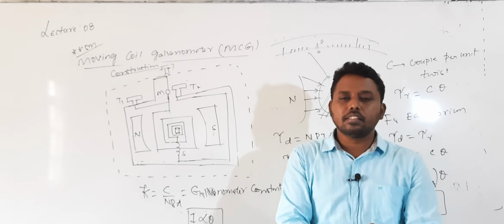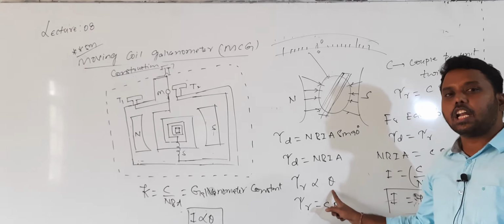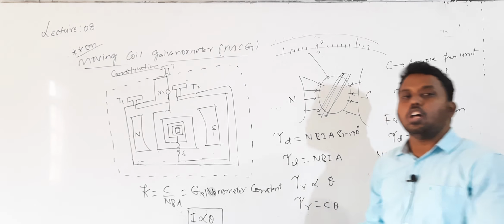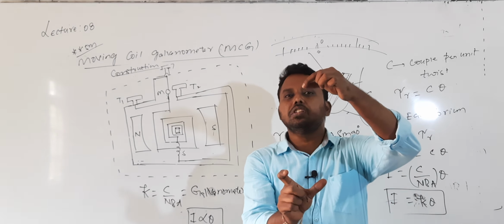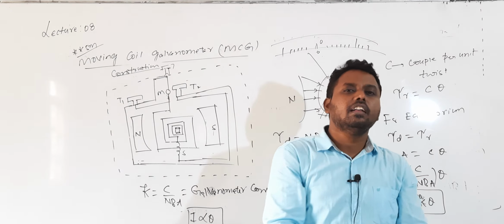When the wire is twisted, a restoring torque will develop, which is directly proportional to the angle of twisting. When the coil is in equilibrium position, the restoring torque is balanced by the deflection torque. The net torque is 0, so it is in rotational equilibrium and the coil will not rotate. Based on that condition, we obtain the expression for I.